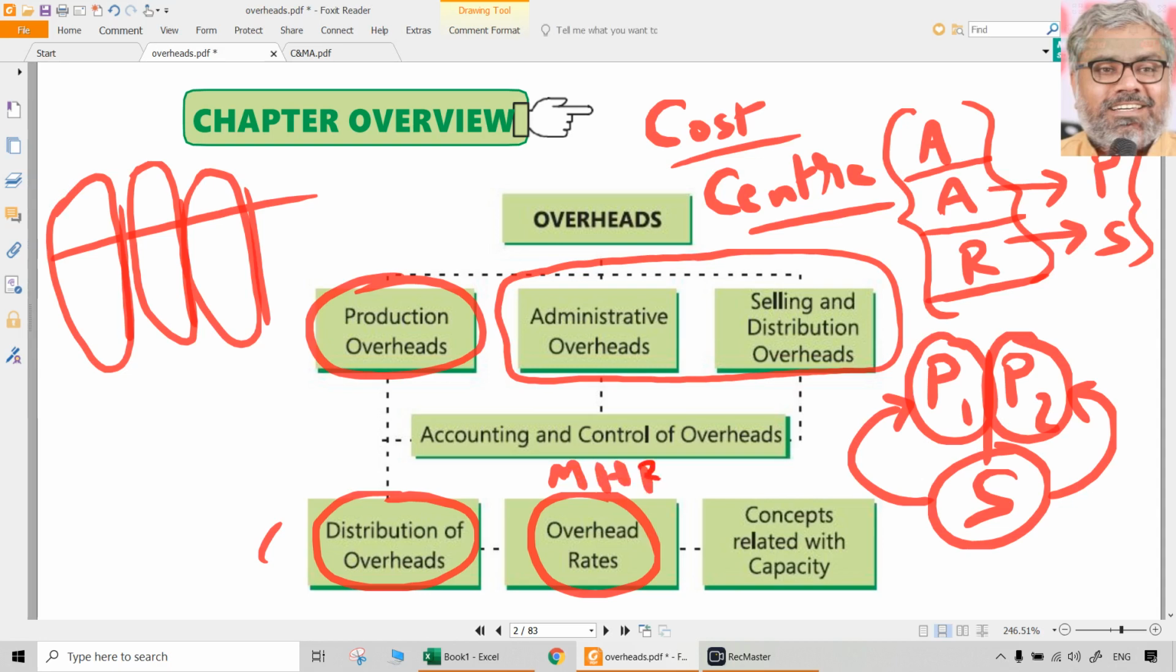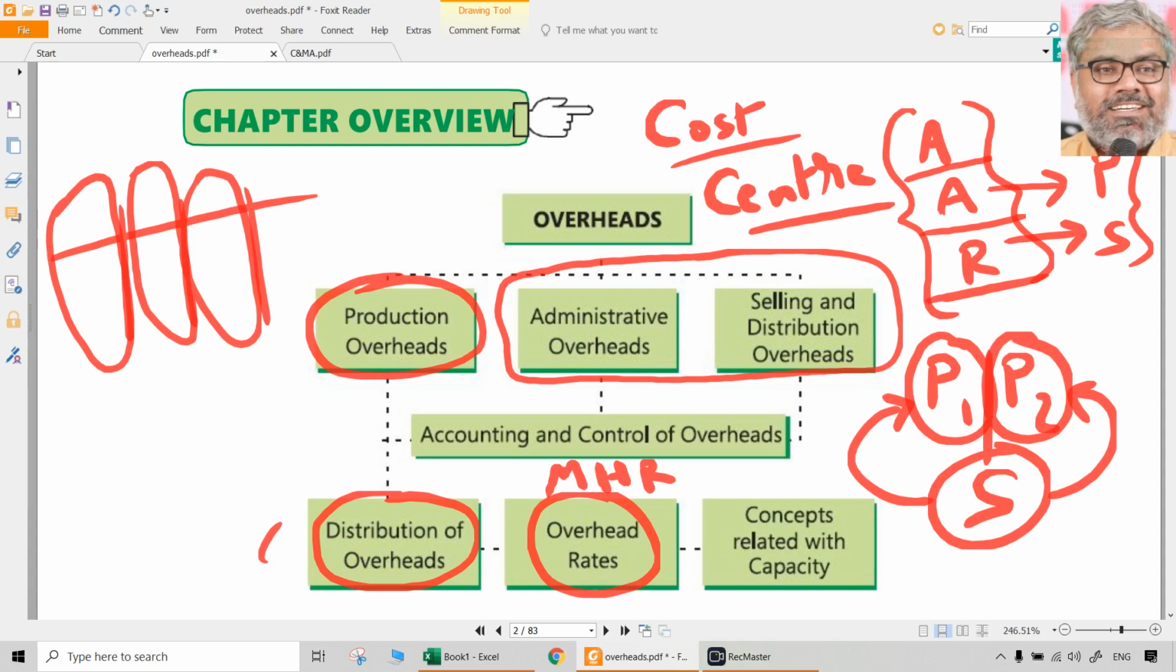That is going to be also an important point, and questions can be asked on that also. So at a broader level, these are the two types of questions that can be asked. But there is one more topic which is a small one but still possible to be asked, that is under absorption and over absorption of overheads, how that should be treated in the cost accounts or how that has to be dealt with.